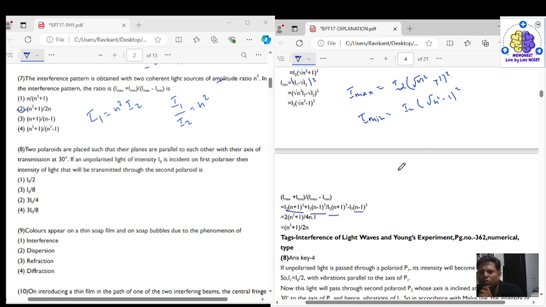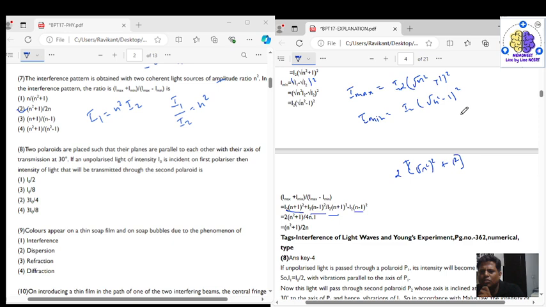So it is equal to 2 times of a square, n square whole square plus 1 square.